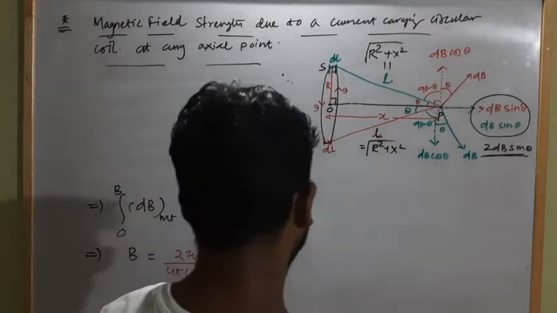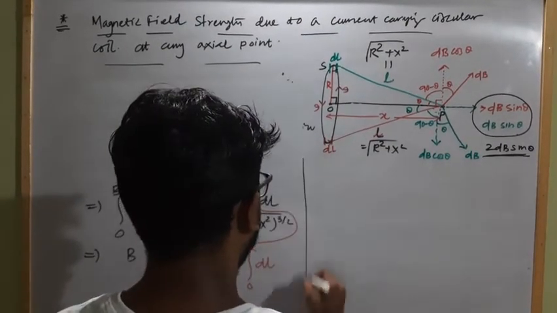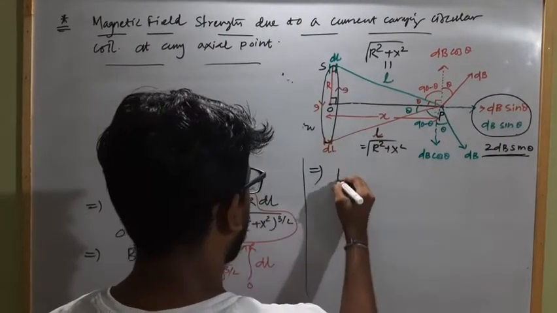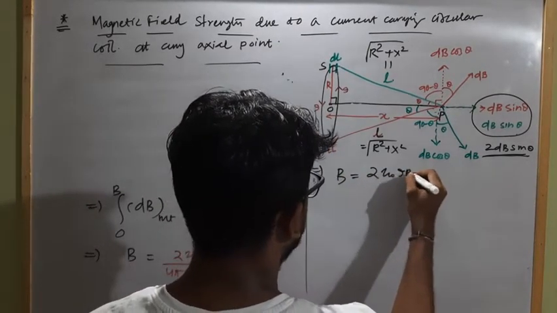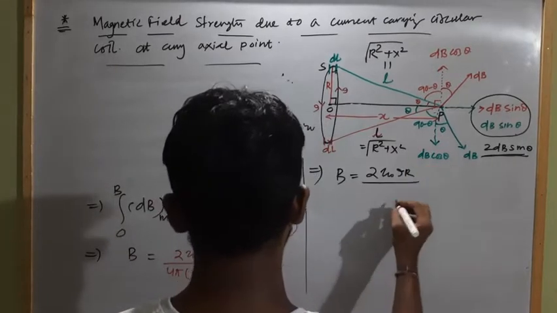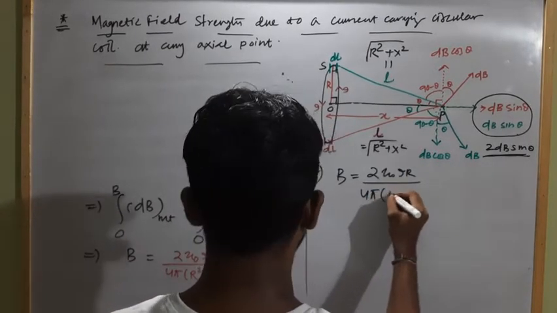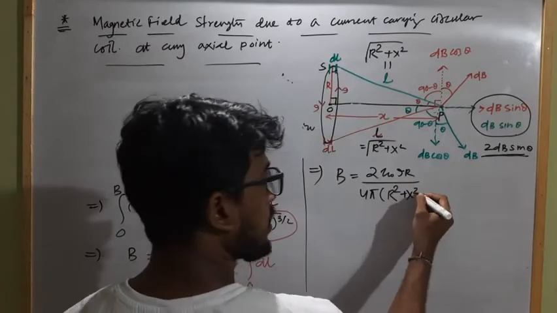Now integrating this, we will get B equal to 2 mu naught I r divided by 4 pi (r square plus x square).